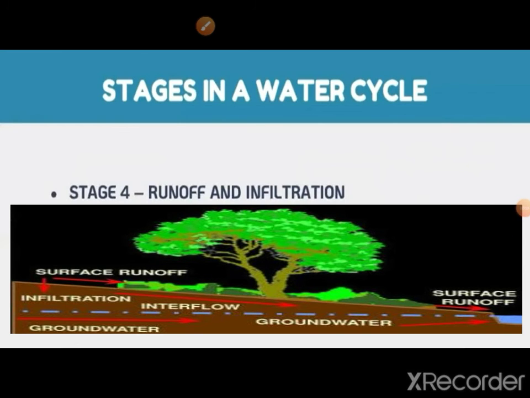Stage 4, runoff and infiltration. The water either runs off into ocean, river, and ground surface or is absorbed into the soil. It is called infiltration.